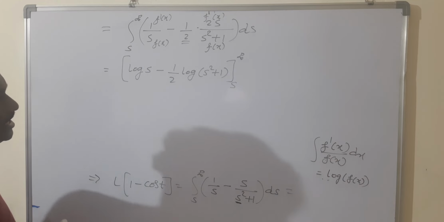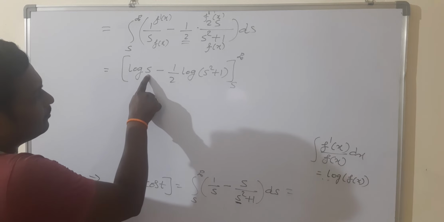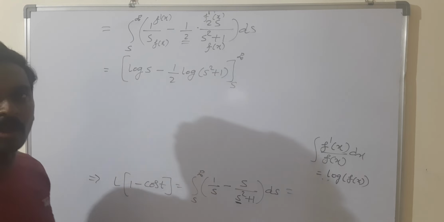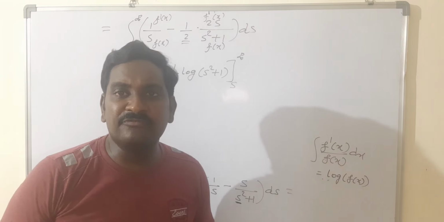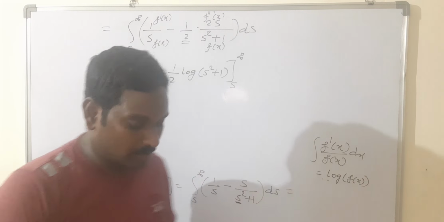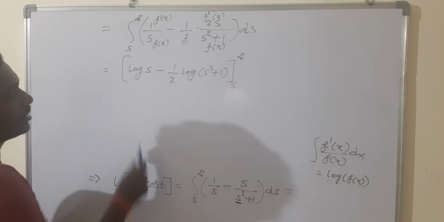So here by applying the upper limit, s is equal to infinity, you will get log infinity. But log infinity is an undefined form. That's why don't put the upper limit now. I will modify this term now.